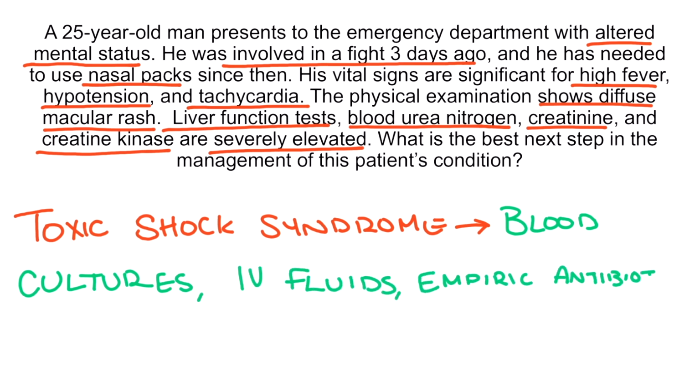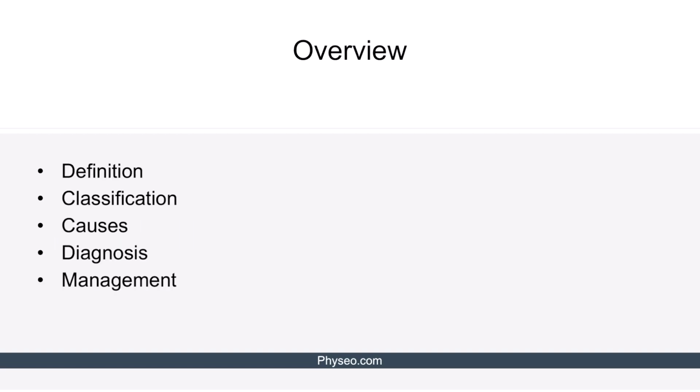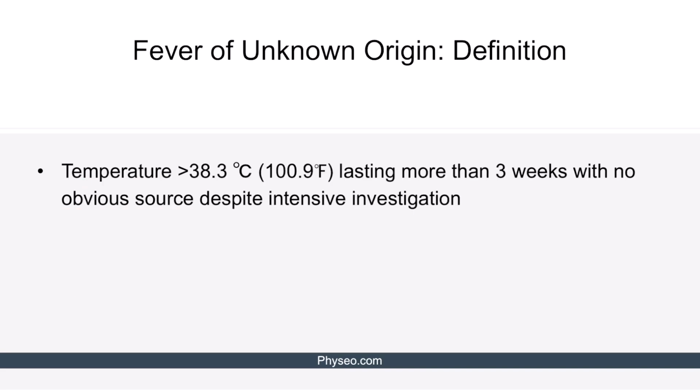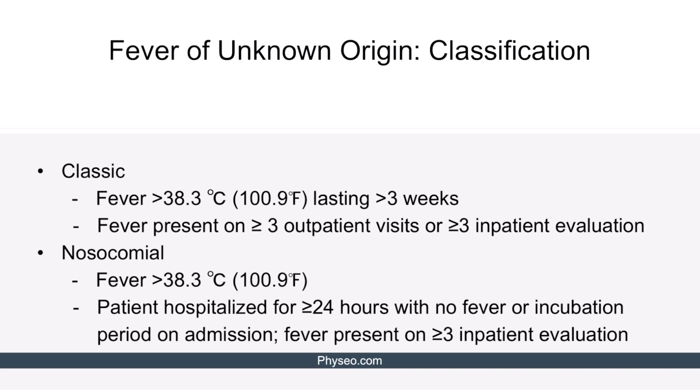Let's finish off this lecture by discussing the fever of unknown origin. For fever of unknown origin, we will discuss its definition, classification, causes, diagnosis, and management. Fever of unknown origin is the temperature more than 38.3 degrees Celsius, lasting more than 3 weeks with no obvious source despite intensive investigation. There are 4 types of fever of unknown origin: classic, nosocomial, neutropenic, and HIV-related.